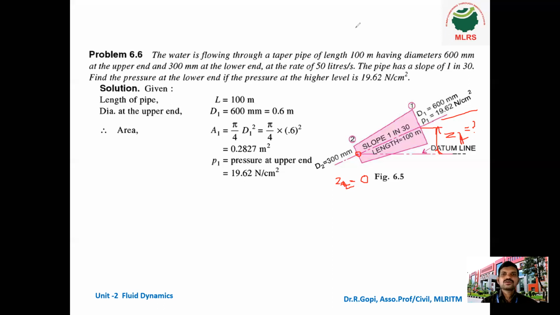Okay. So now you will see the data given. The length of the pipe is 100 meter, that means the length from here to here. So 100 meter, it is given in the question. And the diameter of the pipe is 0.6 meter, and based on the diameter we can calculate the area. And the pressure is 19.62 Newton per centimeter square.